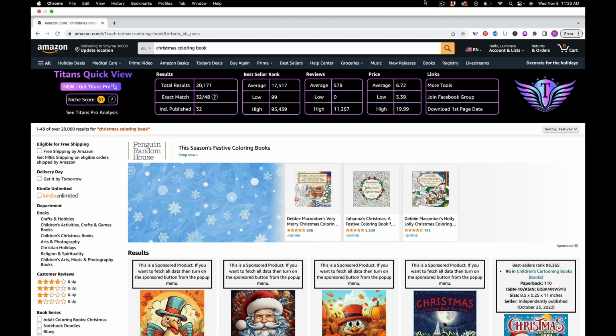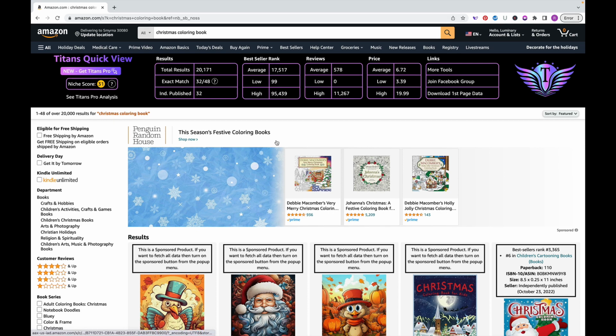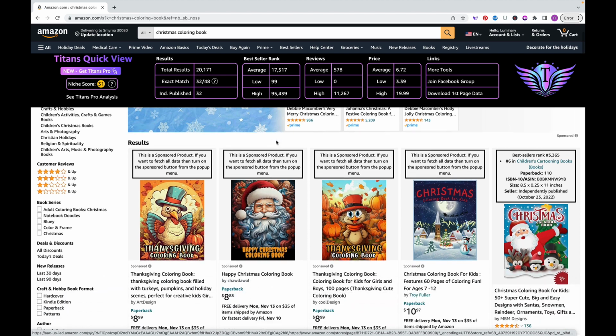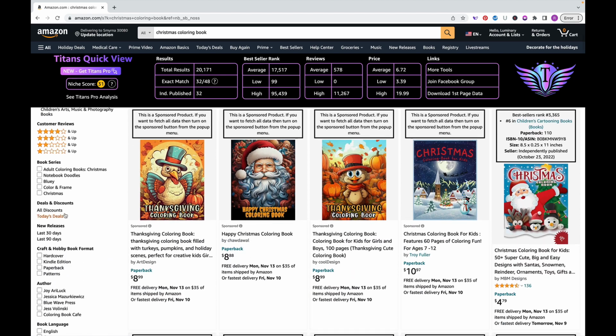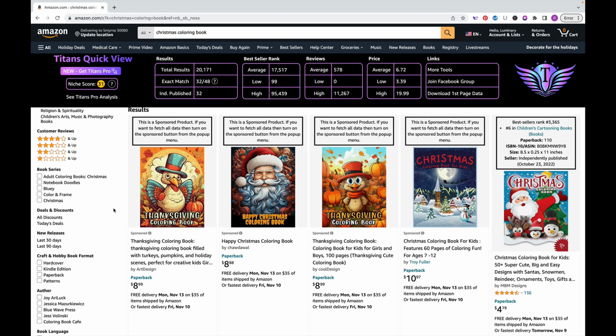I literally just hit stop on that button and went into doing some of my own research, and I typed in Christmas coloring book as a starting point. I scroll down and I can see that there are a few books being sponsored, so somebody is paying for ads here. And I realized that these two Thanksgiving coloring books look very, very similar.